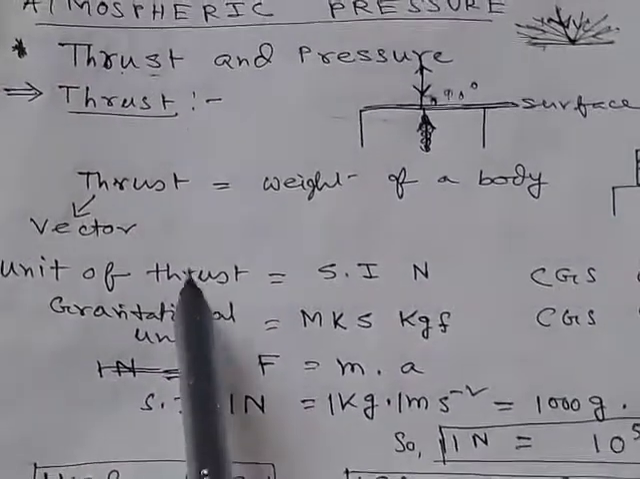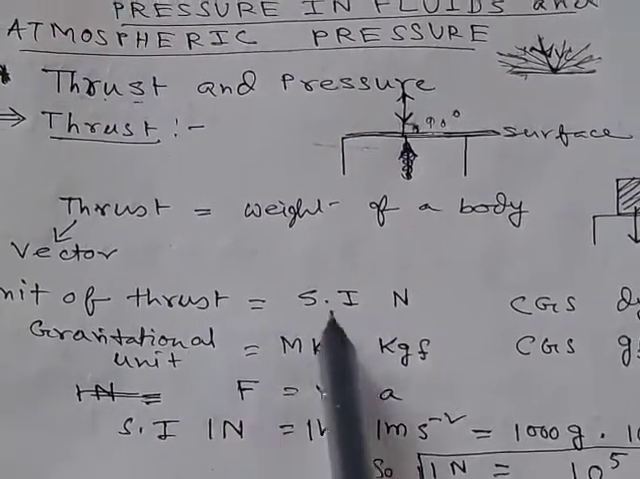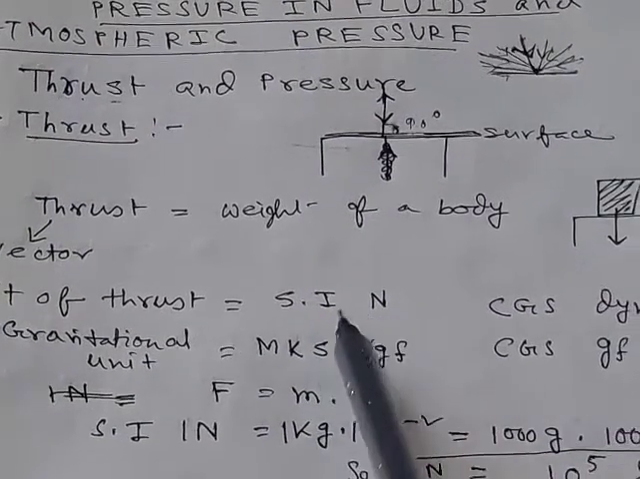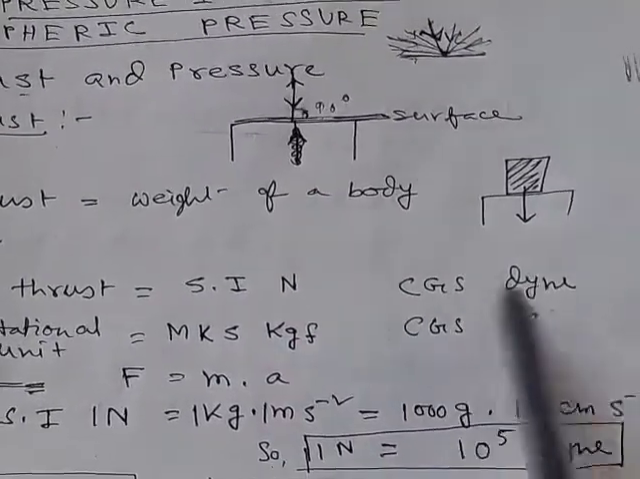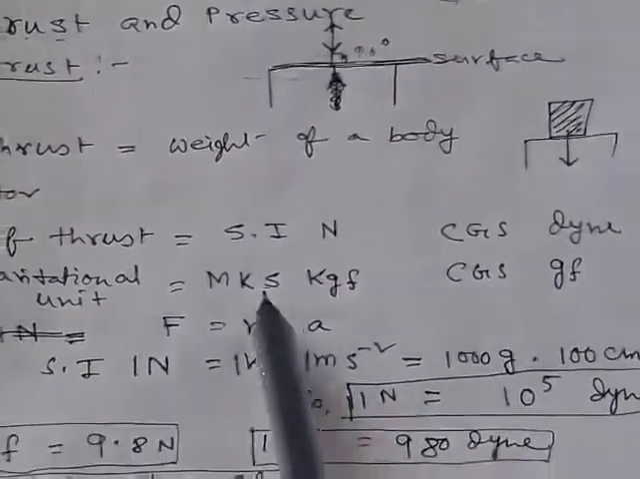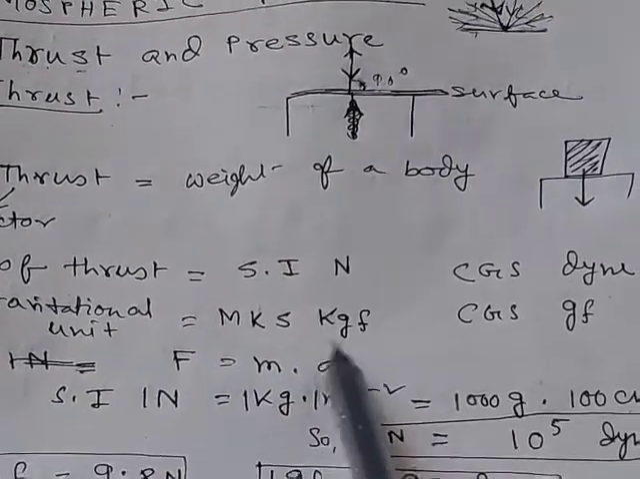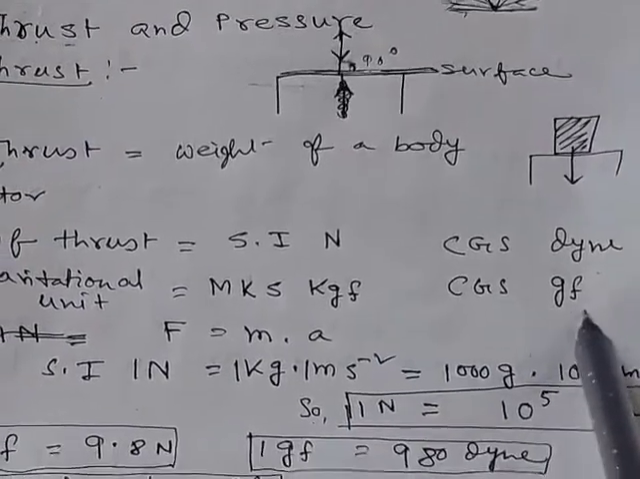Now what is the unit of thrust? The unit of thrust is the same as the unit of force. In SI the unit is Newton, in the CGS system the unit is Dyne, and the gravitational unit in the MKS system is kgf. You know this. And in the CGS system the unit is gf.